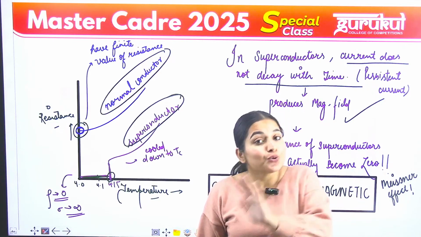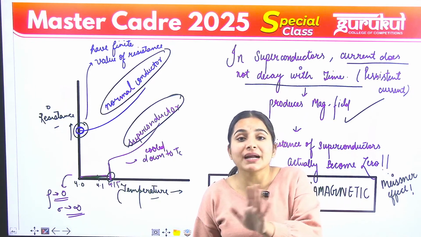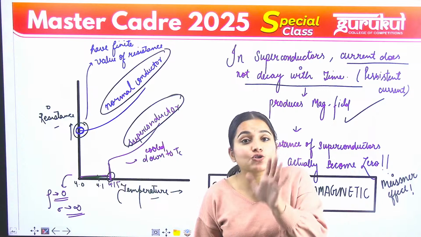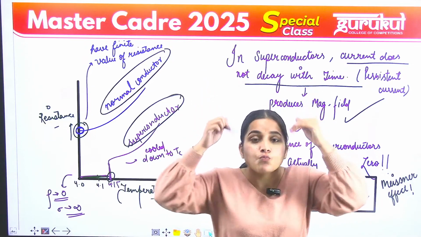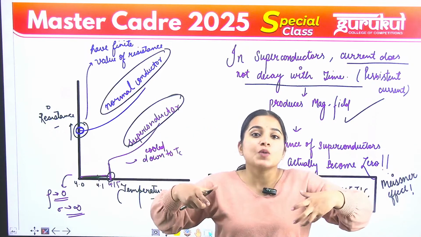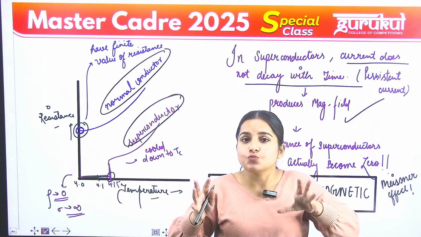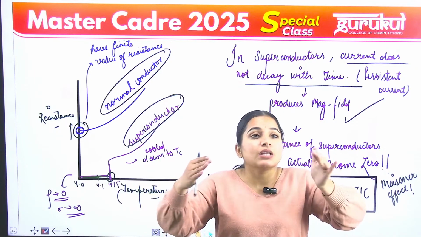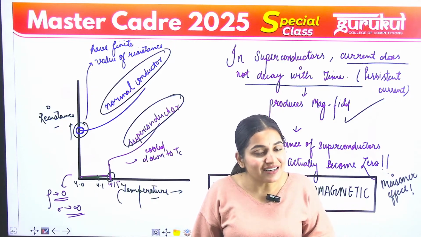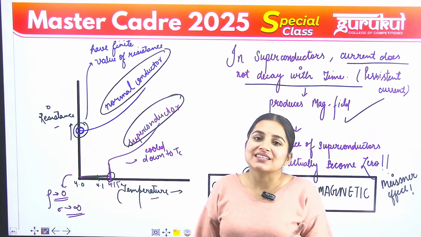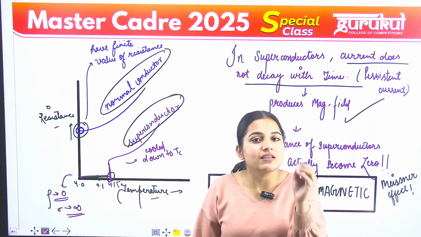Superconductors do not allow the magnetic field lines to pass through them. They expel the magnetic field lines. When you place a superconductor in a magnetic field, they do not allow the magnetic field lines to pass through them. They expel the magnetic field lines, and as a result, we say that superconductors are diamagnetic in nature, and the process is known as the Meissner effect.